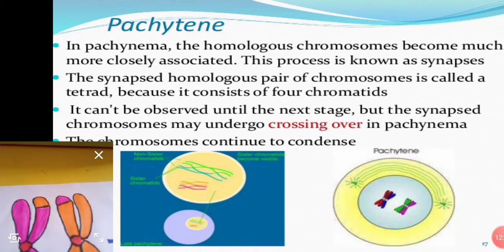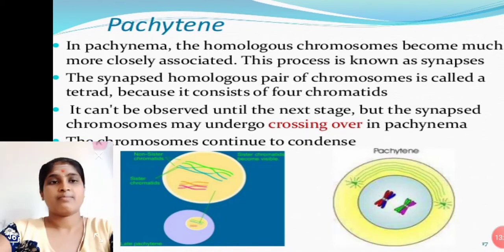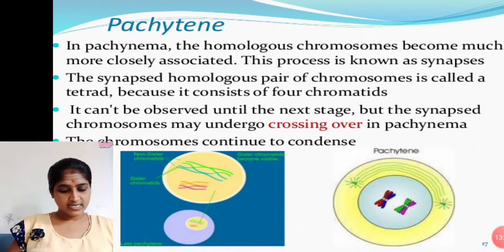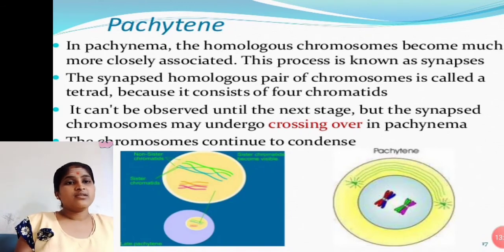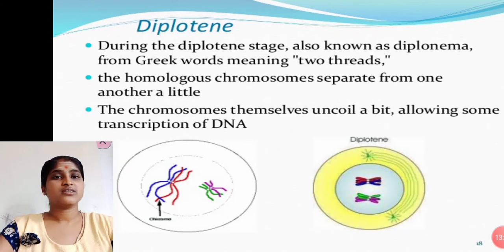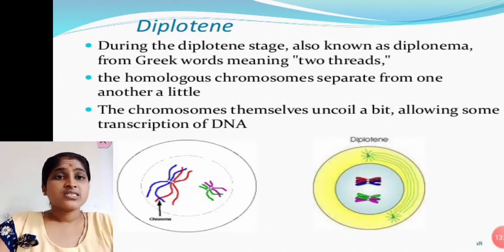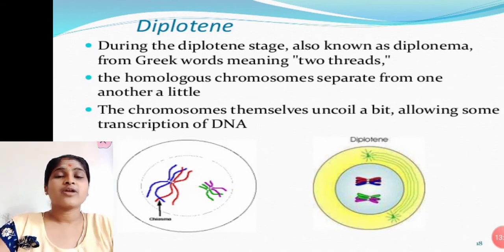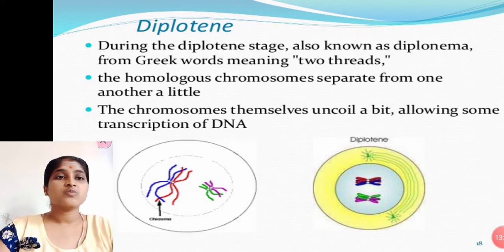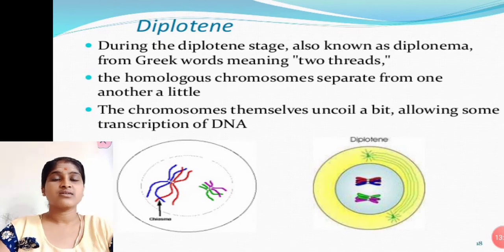Next we go to the next step, that is diplotene. Okay, next we go to the diplotene stage. This stage is also called diplonema, and it is from the Greek word. It means two threads. Homologous chromosomes separate from one another a little.